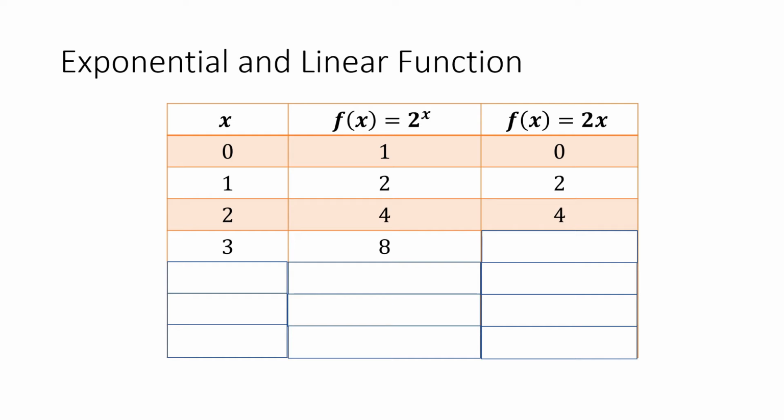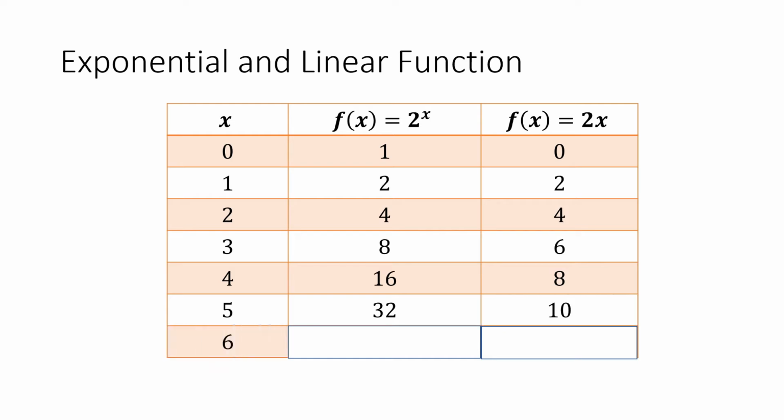So simply substitute. 2 raised to 3 is 8. 2 times 3 is 6. If x is 4, 2 raised to 4 is 16. 2 times 4 is 8. If x is 5, 2 raised to 5 is 32. 2 times 5 is 10. If x is 6, then 2 raised to 6 is equal to 64. And 2 times 6 is equal to 12.